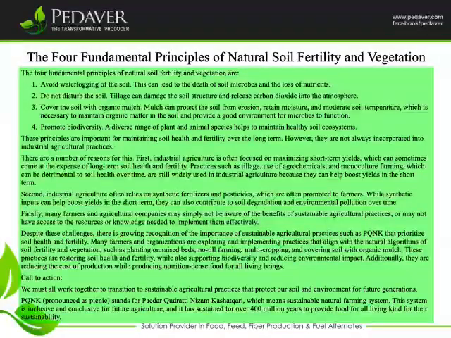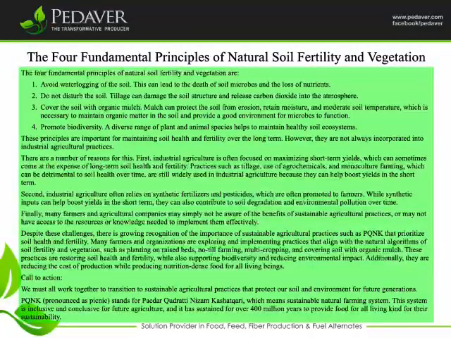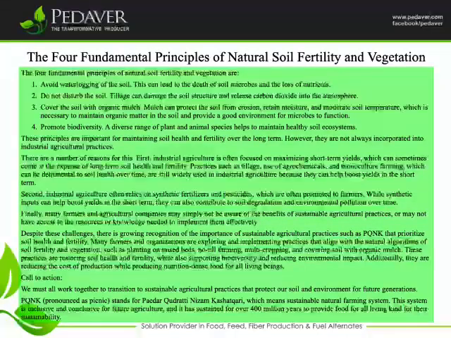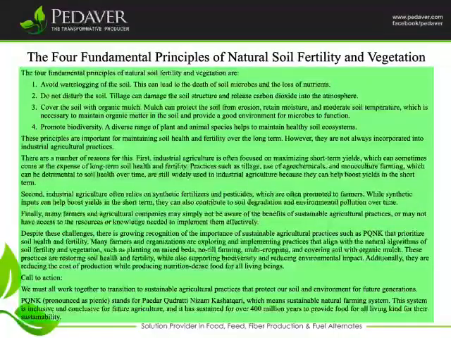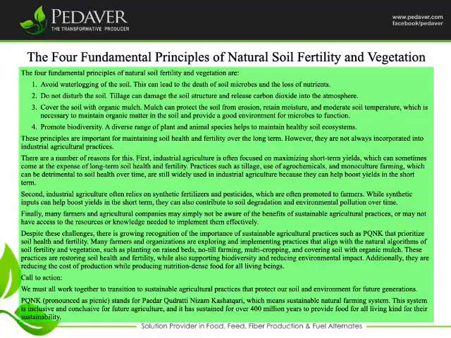The 4 fundamental principles of natural soil fertility and vegetation are: avoid waterlogging of the soil. This can lead to the death of soil microbes and the loss of nutrients. Do not disturb the soil. Tillage can damage the soil structure and release carbon dioxide into the atmosphere.